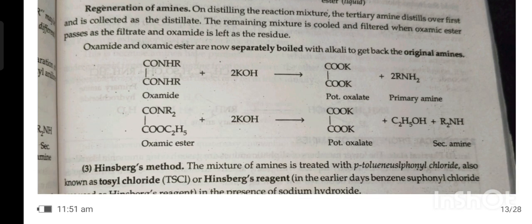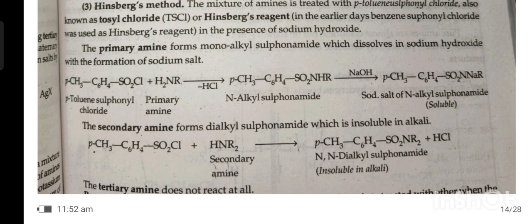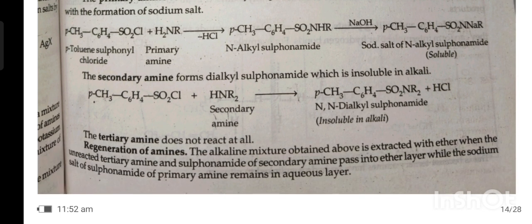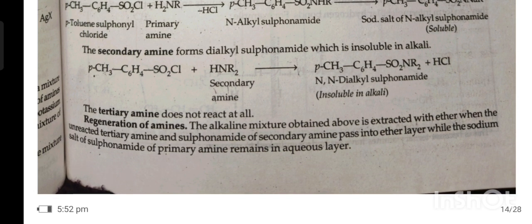Third, Hinsberg method. The mixture of amines is treated with para-toluene sulfonyl chloride, also known as tosyl chloride (TsCl) or Hinsberg reagent. In earlier days, benzene sulfonyl chloride was used as Hinsberg reagent, in the presence of sodium hydroxide. The primary amine forms monoalkyl sulfonamide, which dissolves in sodium hydroxide with the formation of sodium salt. Secondary amine forms dialkyl sulfonamide, which is insoluble in alkali. The tertiary amine does not react at all.